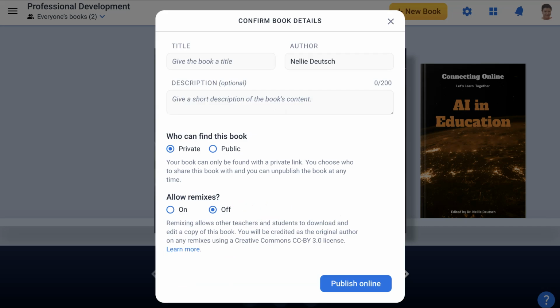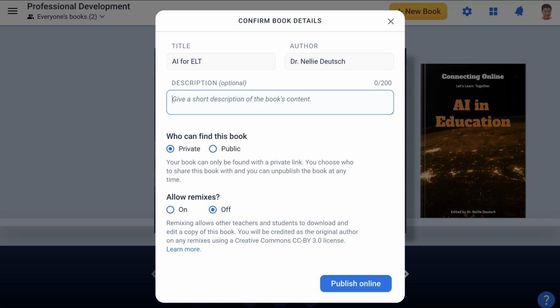Click on that. And notice there's a pop-up here, and you've got a few options. And notice what they are. The first option is to make it public. Do not keep it private by default. Give it a title, because notice I don't have a title yet, even though I thought I did. But I need to confirm this. And then allow remixing, other people to remix it. No, but I'm going to publish online. So let me get the information that's missing. The title of the book is AI for ELT. The author is, I changed that to Dr. Nellie Deutsch to make it more official.